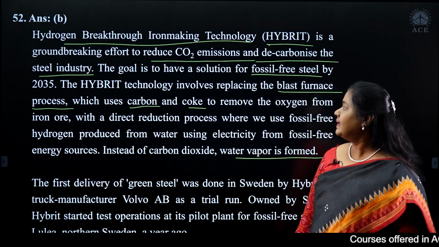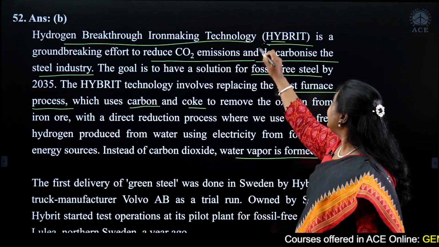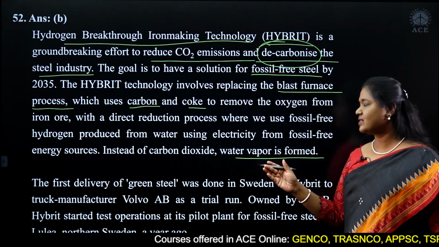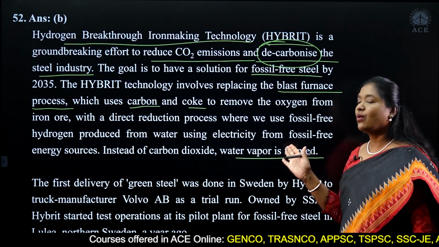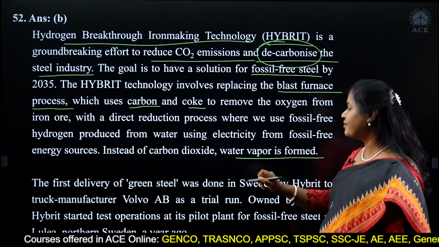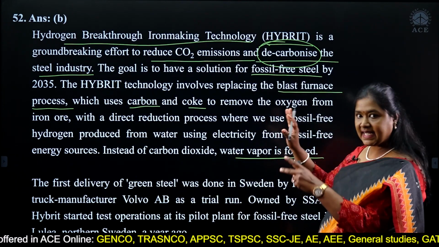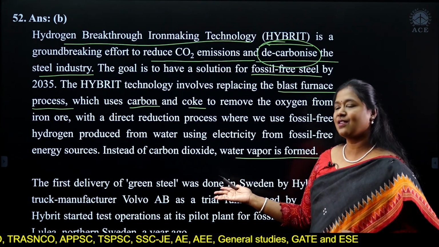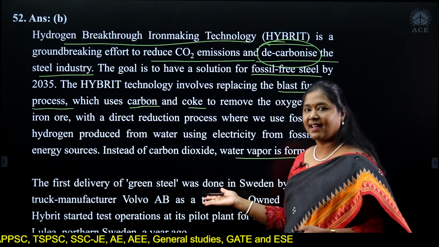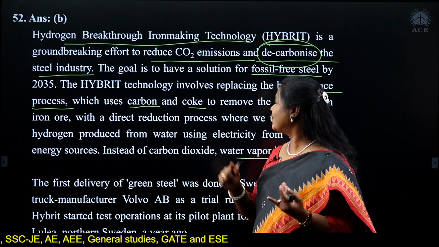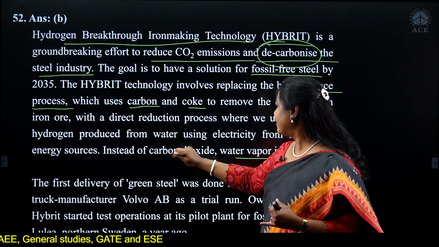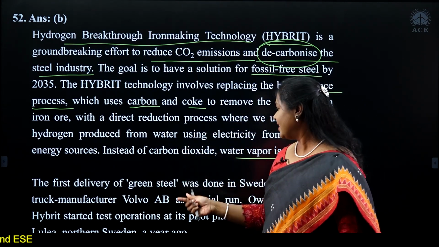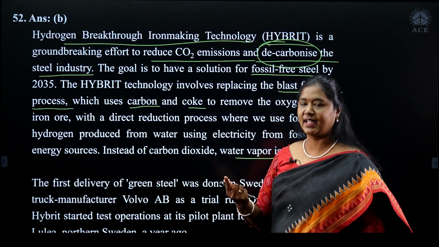That's the whole idea. That is why we are talking about decarbonization, which is so important, right? So emission of carbon dioxide is not there. What happens is, water vapor is formed. So the first delivery of this green steel. Today we're talking about this green steel, right? Because the process uses, one, renewable resources. Two, it is fossil free. That's the whole idea, and carbon dioxide is not emitted.